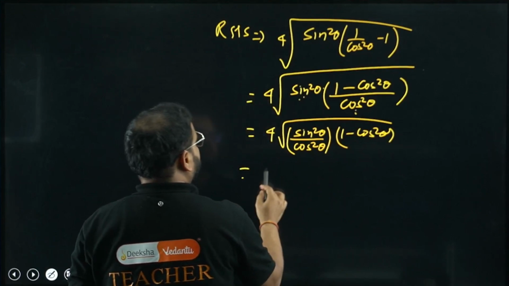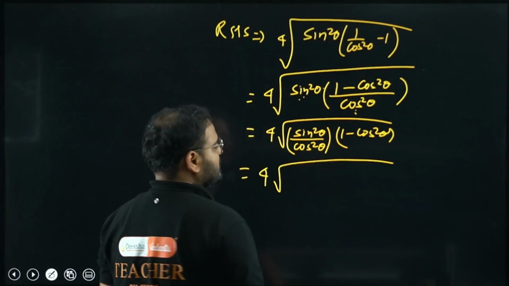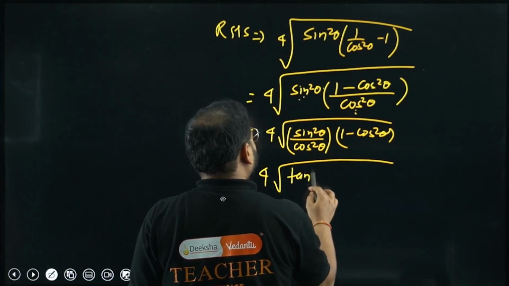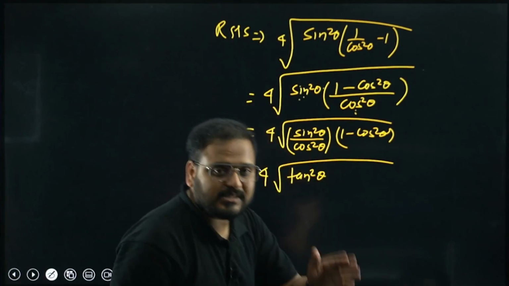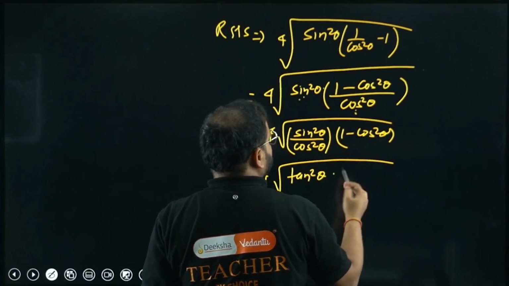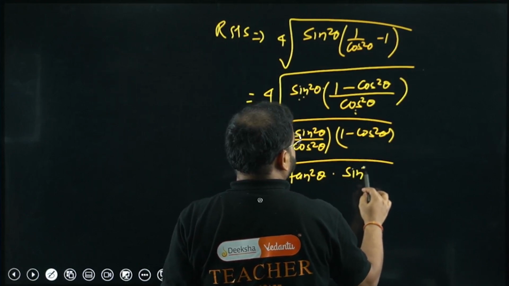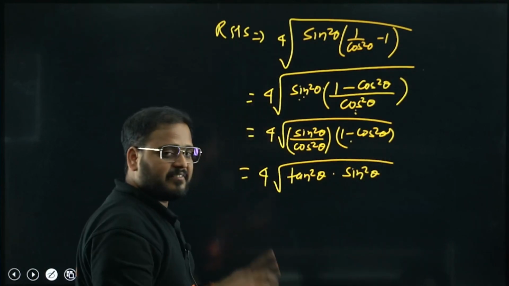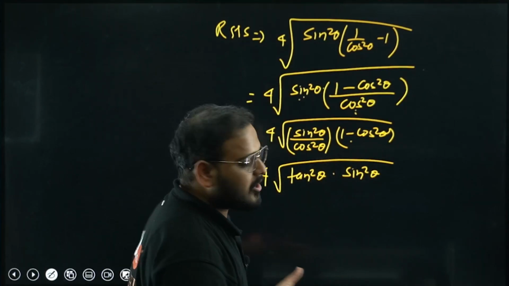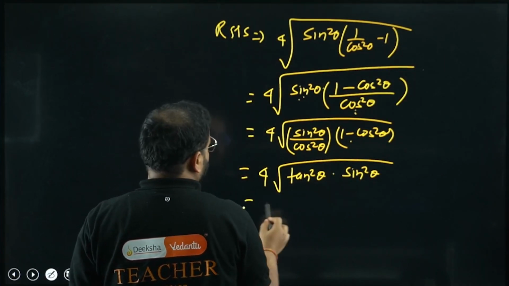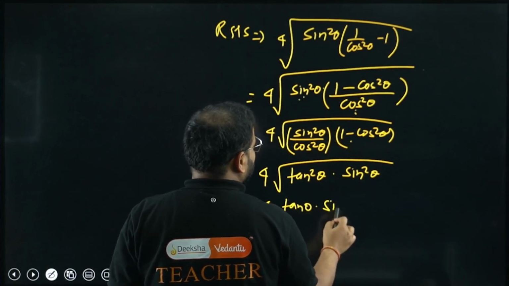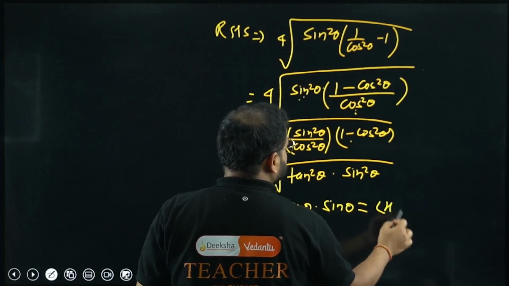Have a look. 4 sine by cos. Sine by cos is tan. So sine square by cos square is tan square theta, sir. I'll repeat. Sine by cos is tan. So sine square by cos square is again tan square only. 1 minus cos square. Identity, sir. First identity: sine square plus cos square is 1. So 1 minus cos square is sine square. Root of the square, I can remove the square. So tan theta and sin theta, which is nothing but equals to LHS. Please check.